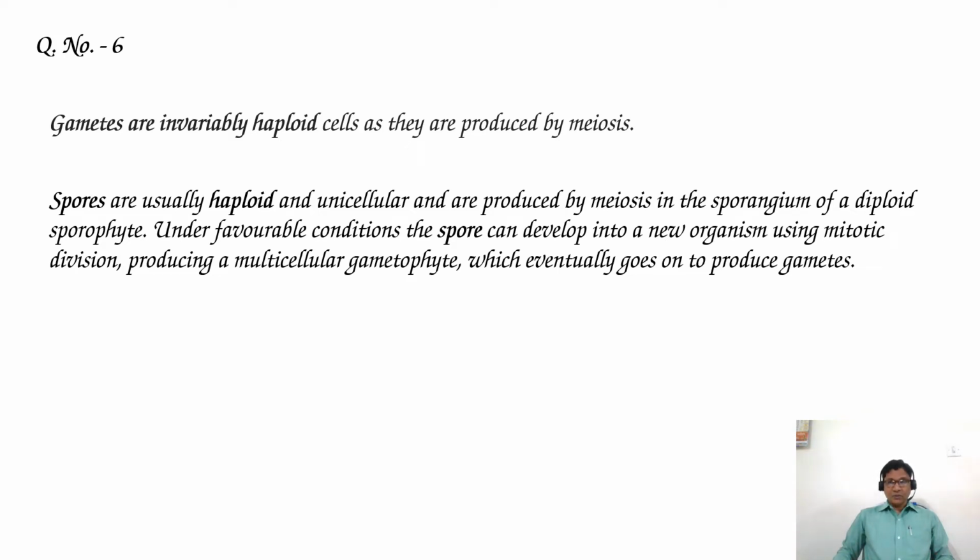In this spore formation, if it is a haplontic life cycle, spore formation requires mitotic division because the plant body is haploid. In the diplontic life cycle, the formation is through meiosis. So that's why spores are also haploid and gametes are also haploid. Then the answer is option 4. Both spores and gametes are invariably haploid.